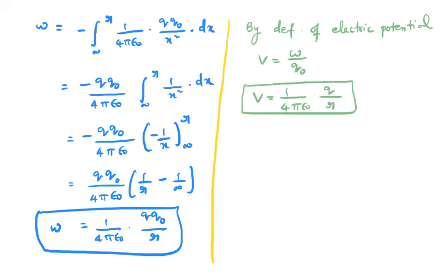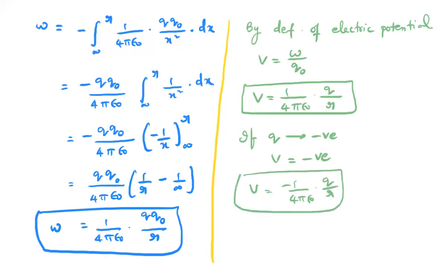Here Q is positive, that's why the potential is positive. And if Q is negative, then the potential is negative. That means for a negative charge, the potential is minus 1 by 4 pi epsilon naught Q by r. For a positive charge, it is positive; for a negative charge, negative. Good.